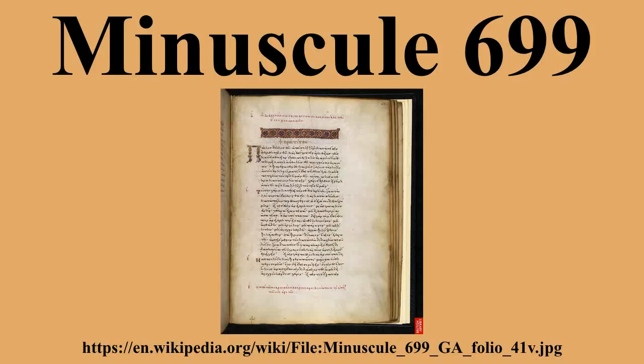History: Scrivener dated the manuscript to the 10th or 11th century. Gregory dated the manuscript to the 11th century. Currently the manuscript is dated by the British Library to the mid-10th century and by the INTF to the 11th century. Probably it was written in Constantinople. In 1864, the manuscript was in the possession of a dealer at Giannina in Epirus. It was then purchased from him by a representative of Baroness Burdett-Coutts, a philanthropist.